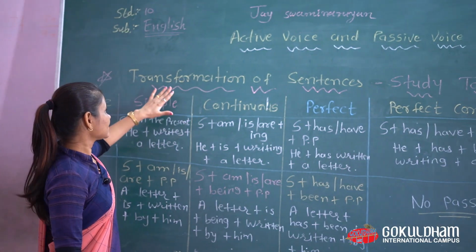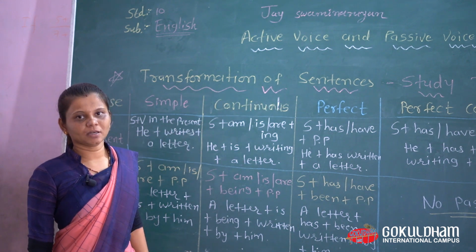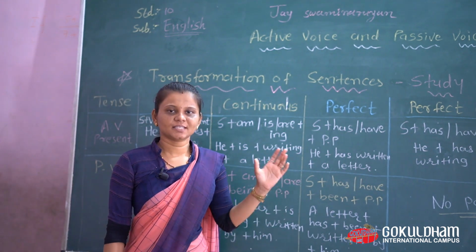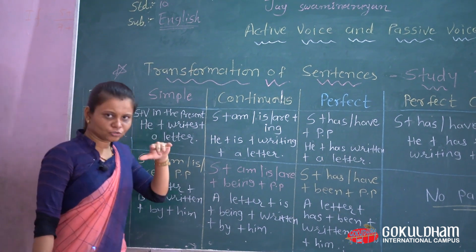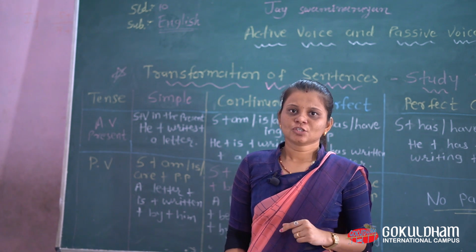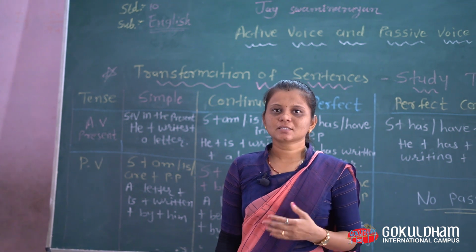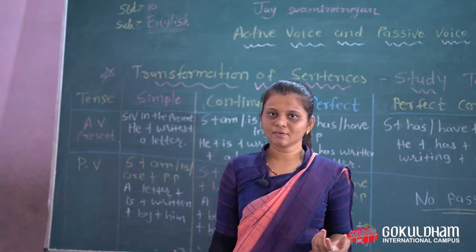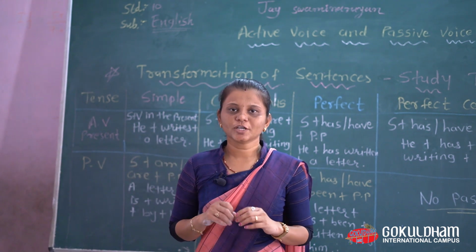Now we see the transformation of sentences, a kind of study table. Here you can learn tense-related changes. As you know, in tenses we have 12 kinds of tenses. So the 3 common tenses we know are present, past and future. That is our common tenses, and in them sub-tenses are also involved.